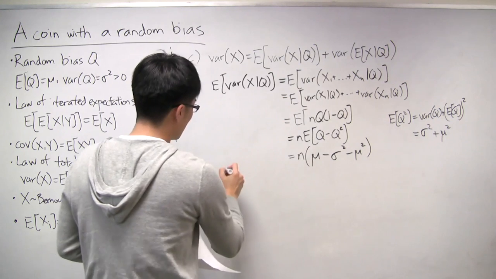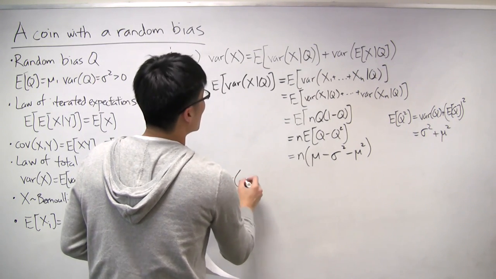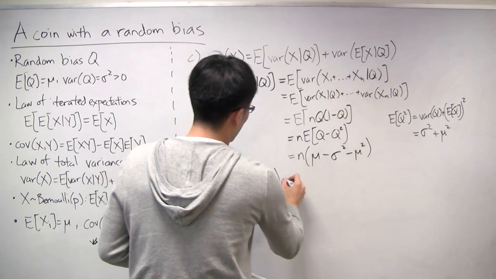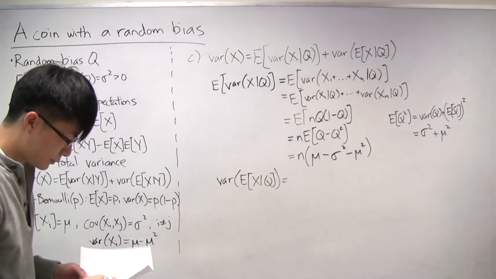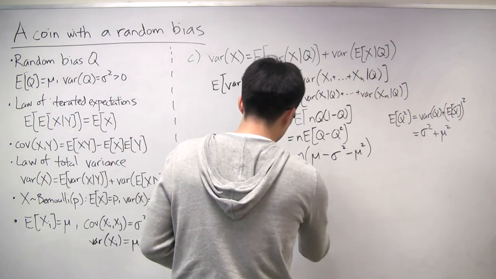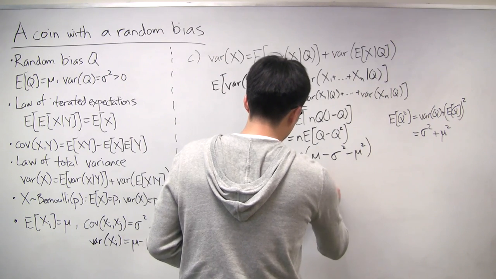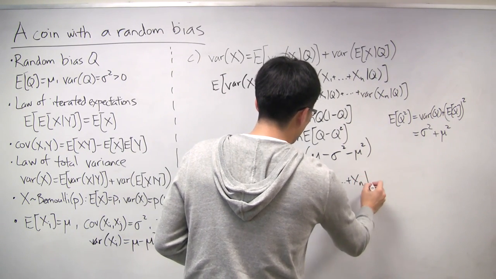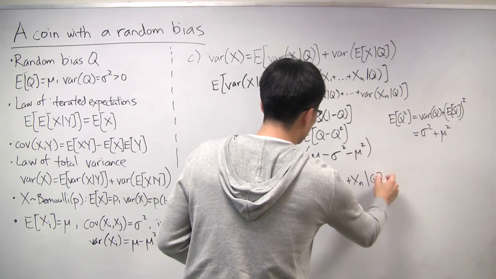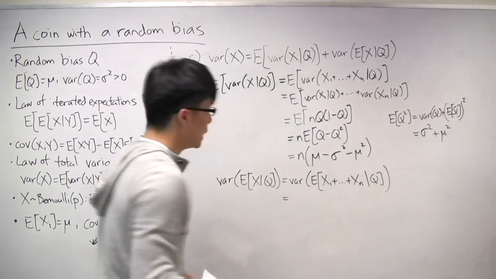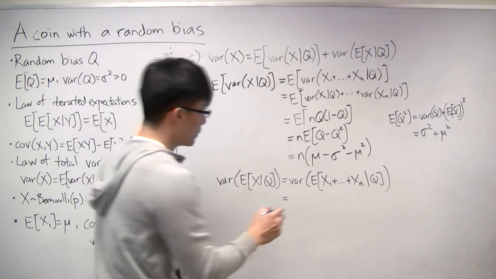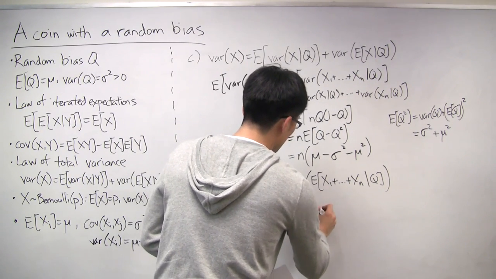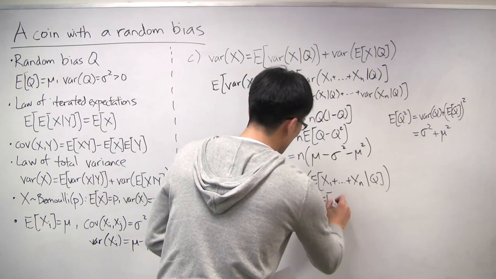Now let's do the second term. The variance of the conditional expectation of x given q. And again, what we can do is we can write x as the sum of all these xi's. And now we can apply linearity of expectations. So we would get n times one of these expectations.